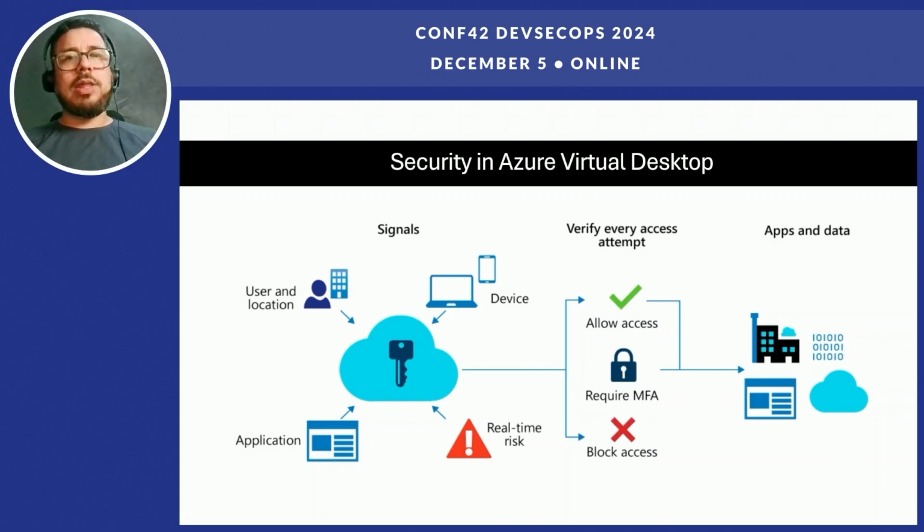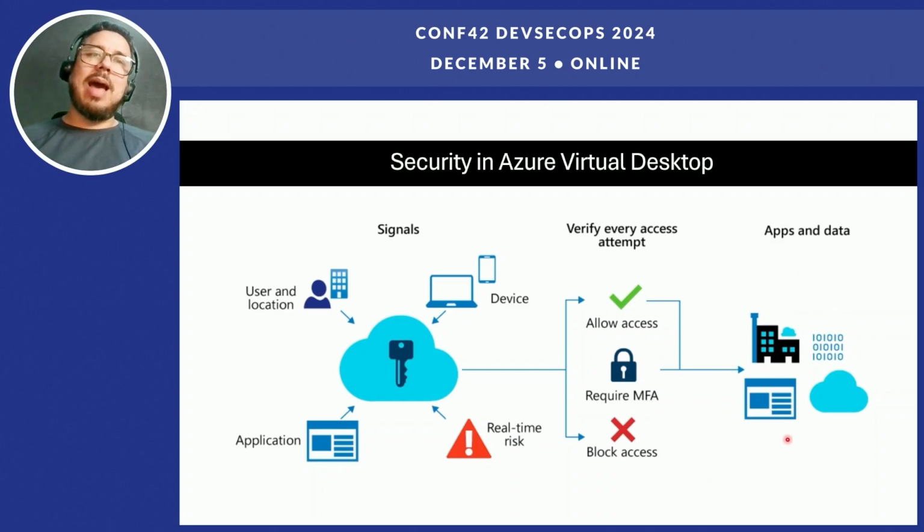So using Entra ID authentication, we can use our process of multi-factor authentication. We start evaluating the user, the location of the user, the device: is it a phone, a computer, a trusted computer, a new computer; which application the user is connecting to; and the real-time risks. Those are some evaluation variables. All those values can allow us to connect, or we will require multi-factor authentication to enter, or even block. And when we pass this, we can access our environment.